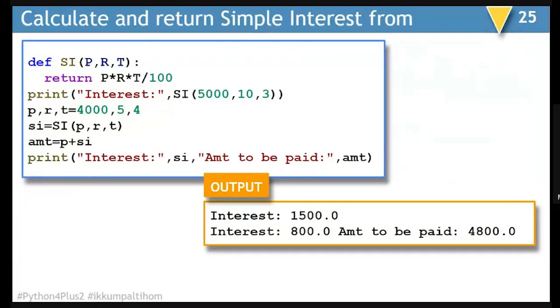In this also, return is important. You can see example number 2. In this, the first print statement is fine. In this case, if I would have written this in the print statement here without returning the result, it would have worked fine. But if you look at the second example within this code, where we are assigning PRT as this, and then we are calculating simple interest with the help of this formula, returning the result inside a variable SI, and then we are adding it to the principal amount, and at the end we are showing the user the total amount to be paid.